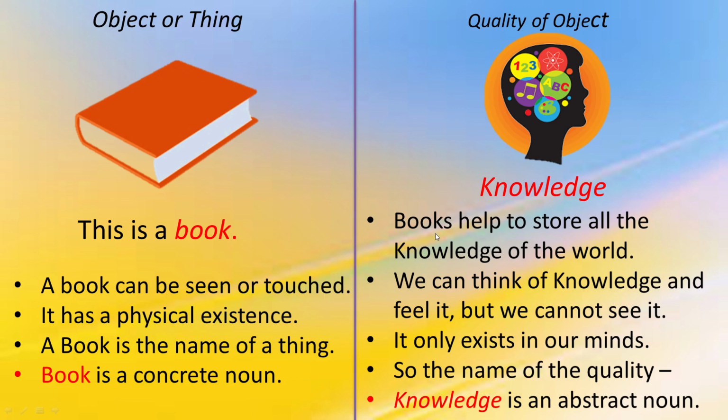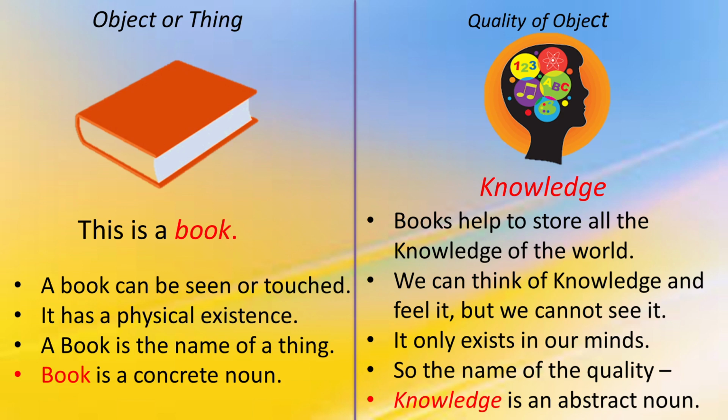Books help to store all the knowledge of the world. We can think of knowledge and feel it, but we cannot see it. It only exists in our mind. So the name of the quality knowledge is an abstract noun. Yes, the word knowledge is an abstract noun because we cannot see it or touch it. We can only think and feel it.